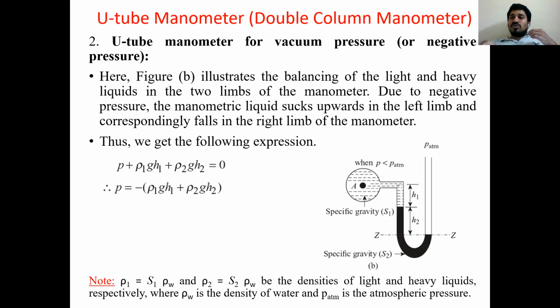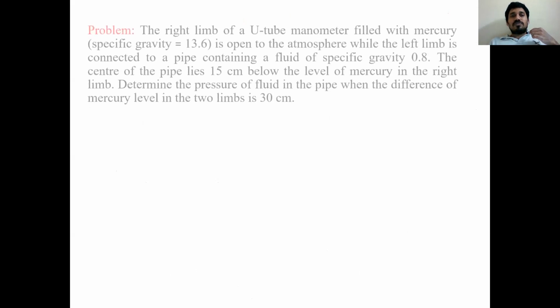Rho 2 is S2 times rho W. Rho 2 means density of the second liquid. S2 is the specific gravity of the second liquid, times the standard liquid density rho W. P ATM means atmospheric pressure. Rho W is water density.